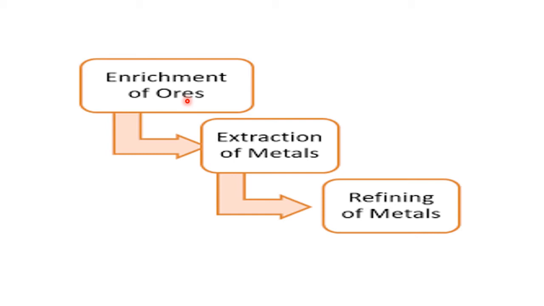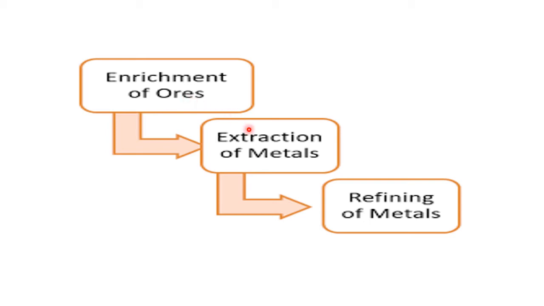In the case of metallurgy, the more you dress the ore, the more it becomes high in percentage of metal and less in impurity. That is called ore dressing. So either you call it ore dressing or enrichment of ore or concentration of ore. All three carry the same meaning. So once we concentrate, now that is sent to the second step.